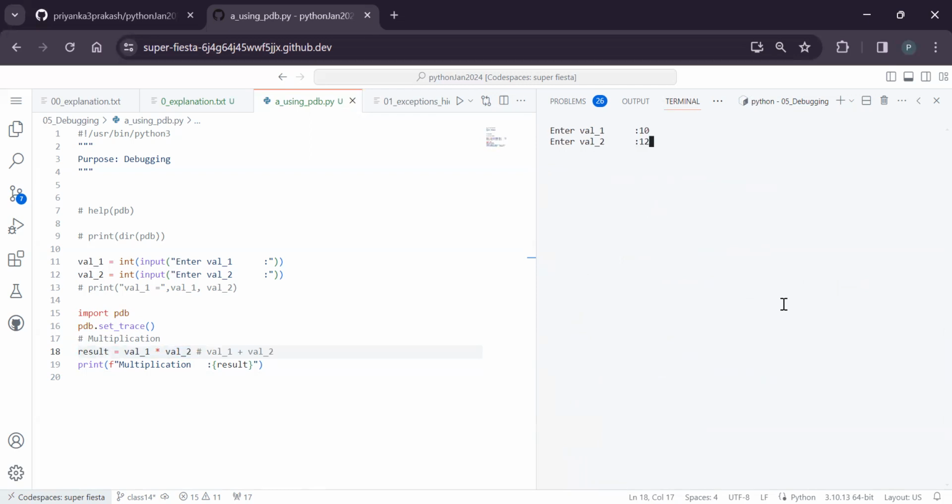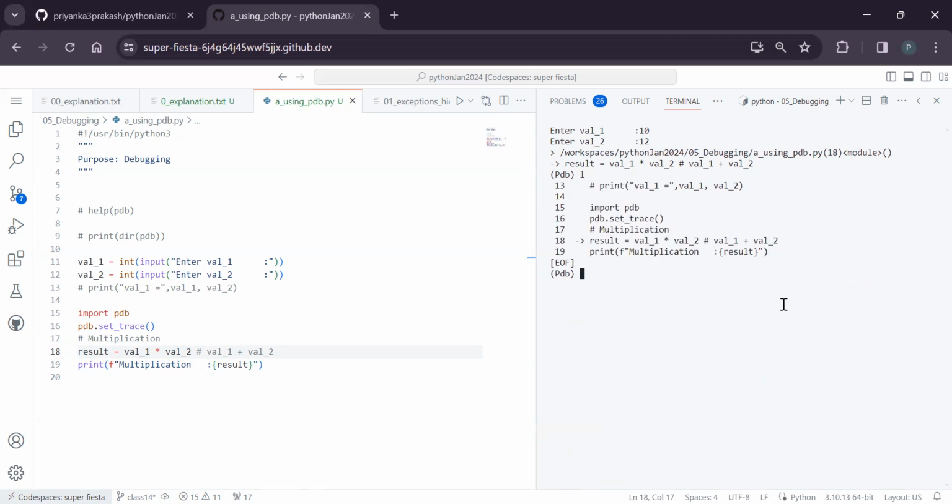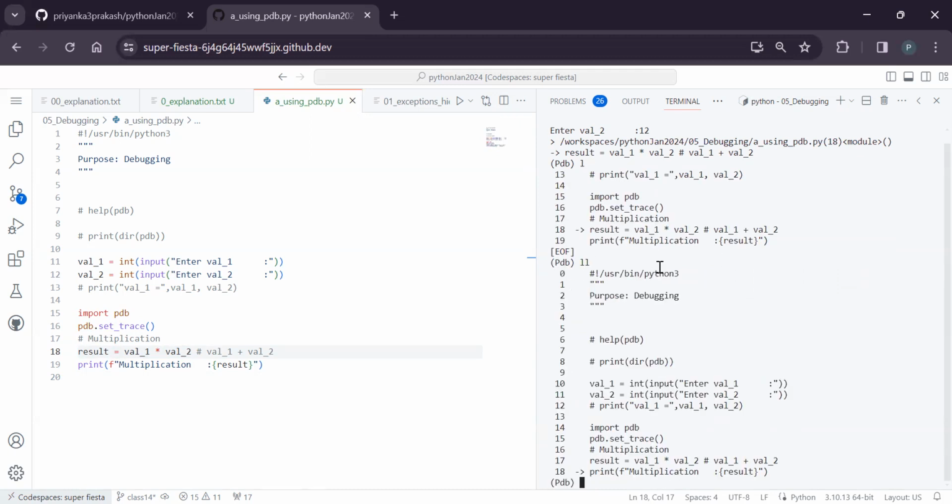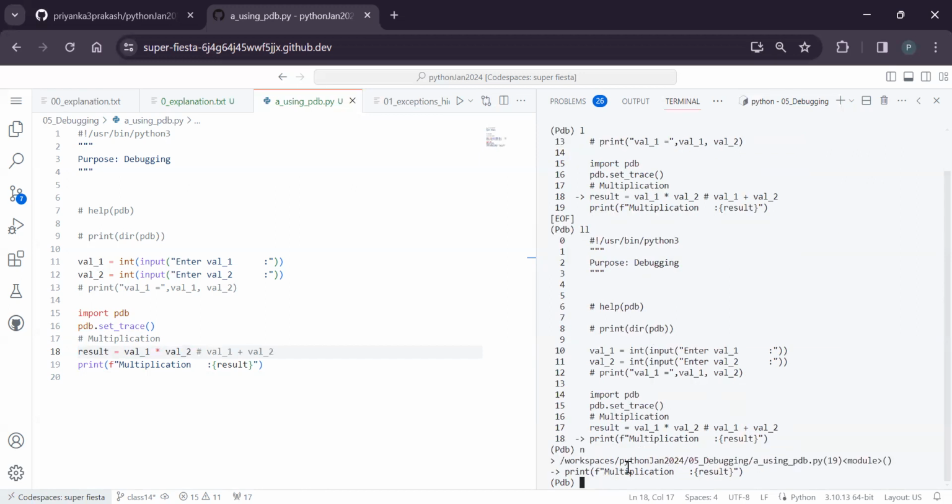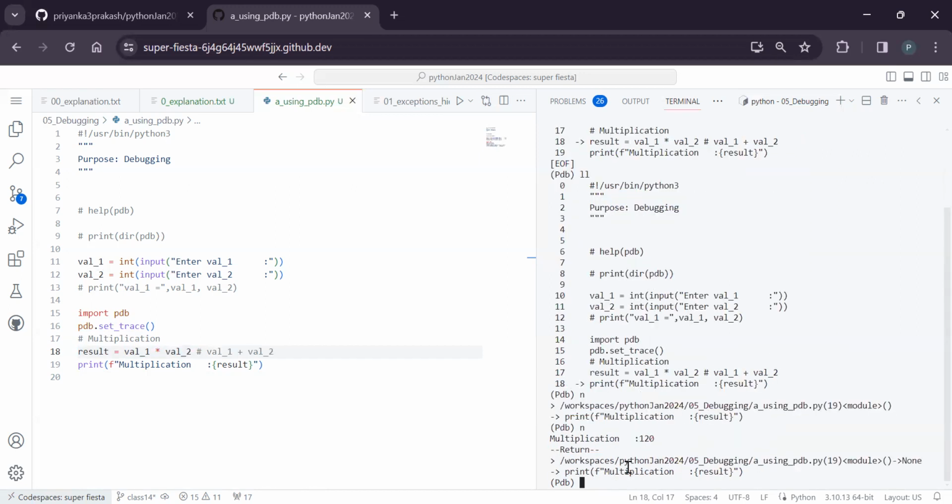If I give 10, if I give 12, so I passed again. If you say L, it is giving the listing. Or there is one more option called LL. LL will give the entire thing, but both will show the arrow. Now if you do N, it means the next line. N means the next line. If you understood, yes, it is correct. Understood.